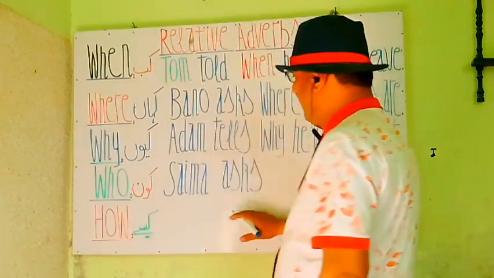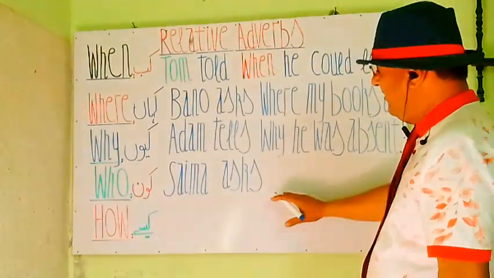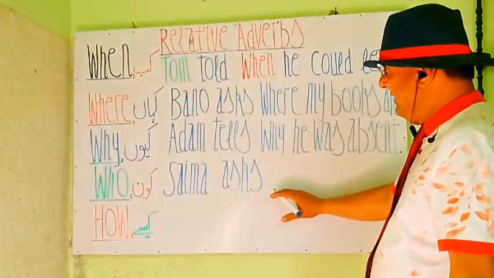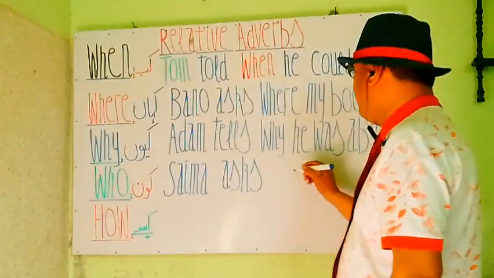Saima asks. Saima पूछती है. Here, my students, you can see now clearly. Saima asks. Saima पूछती है.